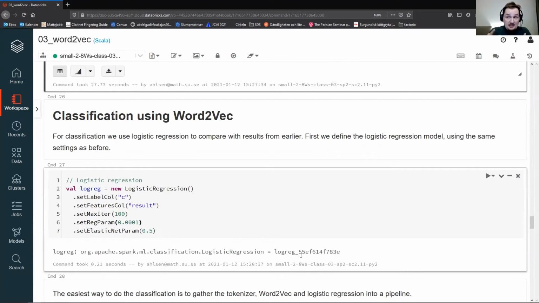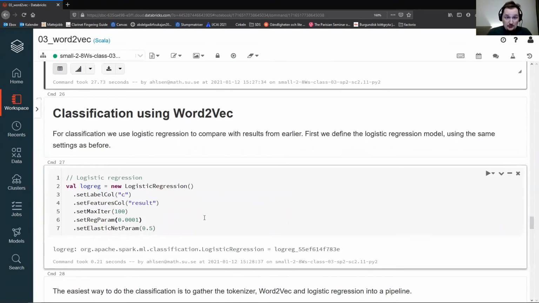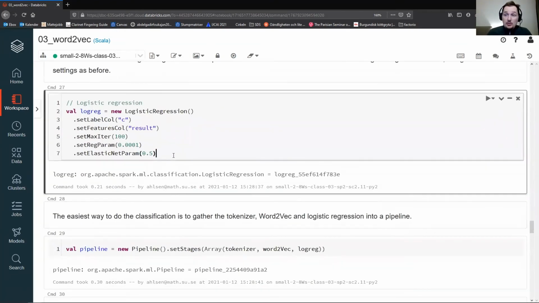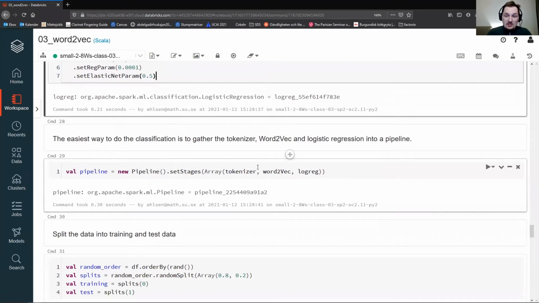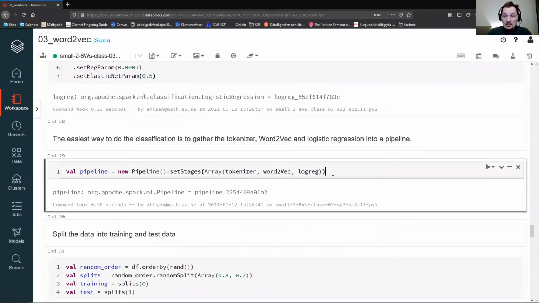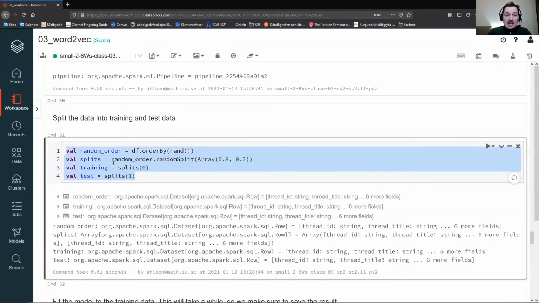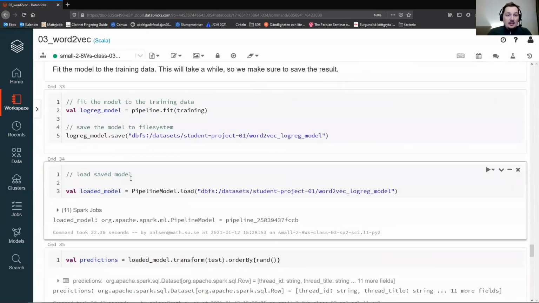Well, then it's actually much easier if you pack it all together in a pipeline. But before we do that, we need to define the logistic regression model. It will be the exact same as we did previously. And then we put it together in the pipeline. We get the training data by simply splitting the data frame that we had.